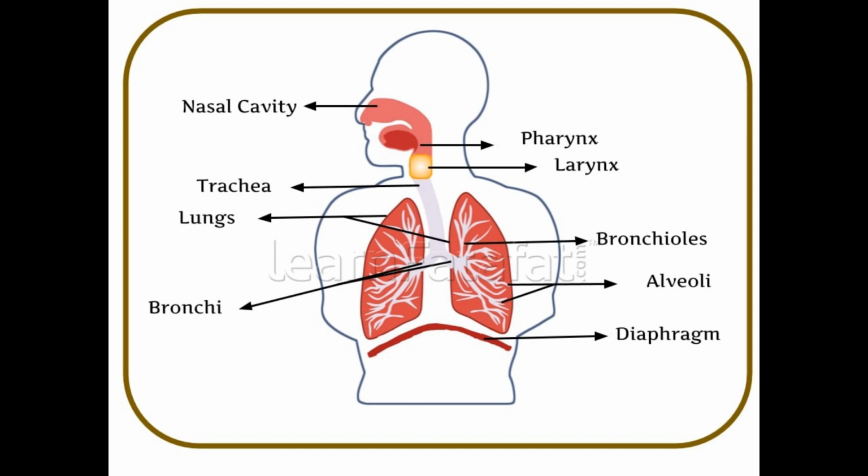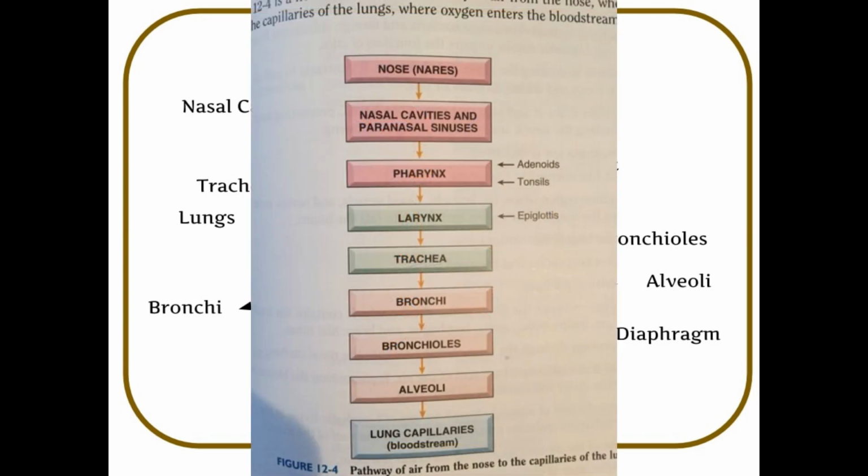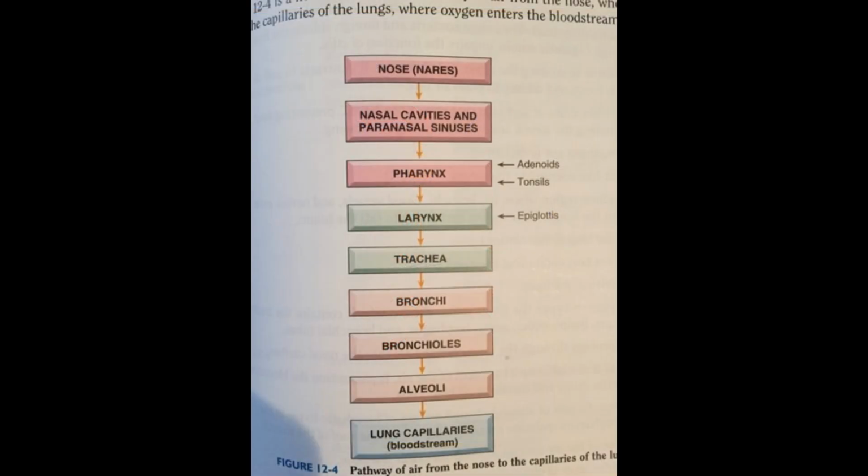The blood capillaries which surround these alveoli contain blood that has more carbon dioxide and less oxygen. Thus, oxygen diffuses through the thin walls of the capillaries into the blood and combines with the hemoglobin, forming oxyhemoglobin. The blood enriched with oxygen is carried to all cells of the body through the circulatory system.